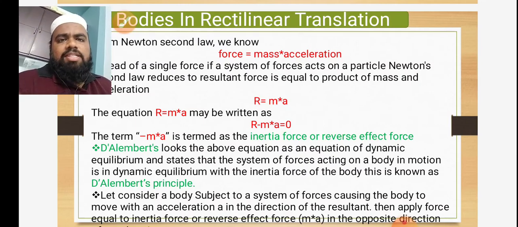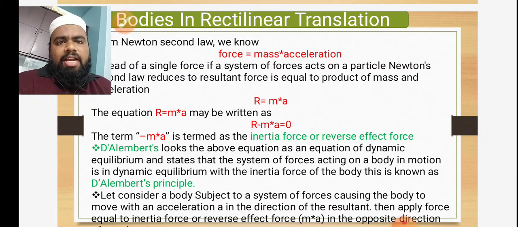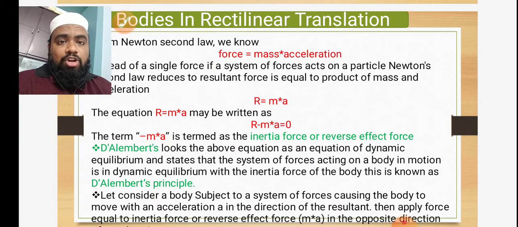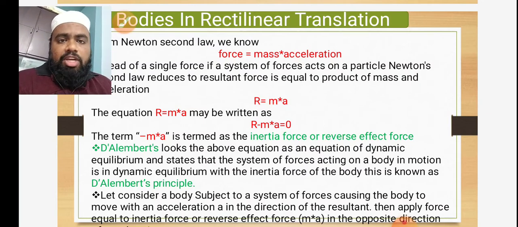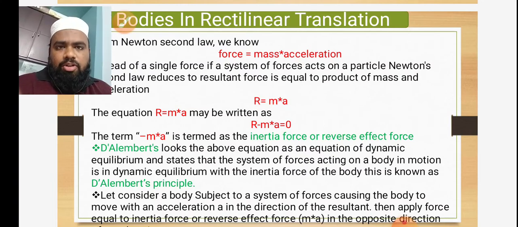So what D'Alembert said is, if F is equal to ma, F is the net force acting on the body and ma is the inertia of the body. It means F is the force acting on the body to change its position or give motion to the body, and ma is the inertia offered by the body.